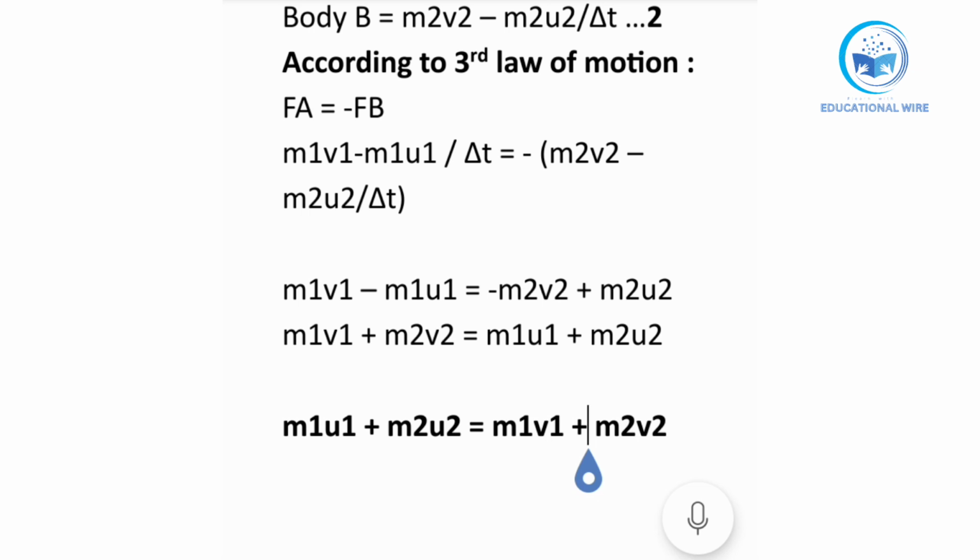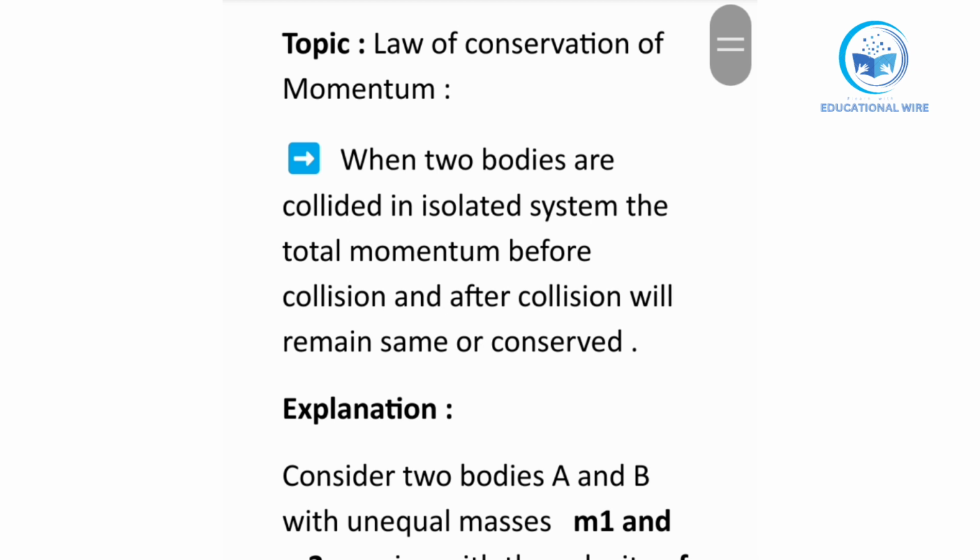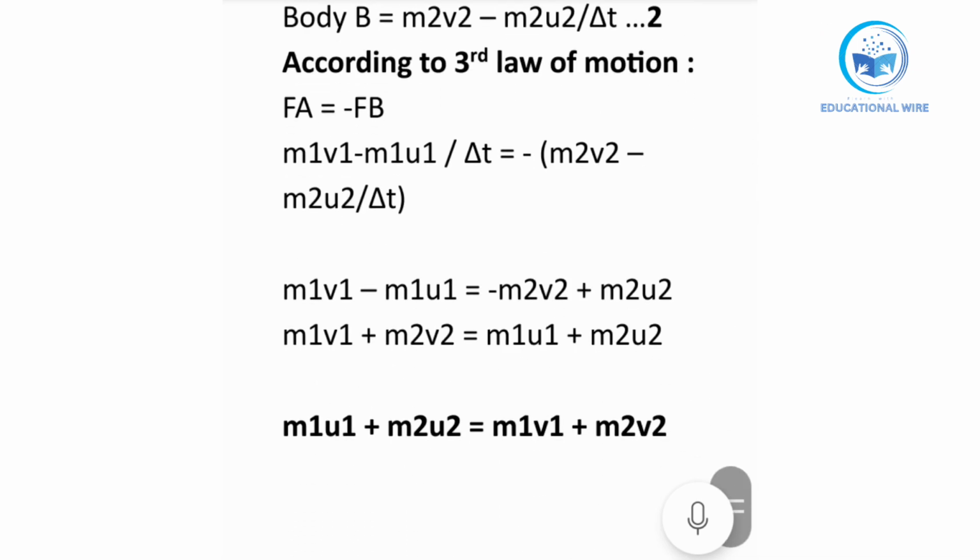So the definition was that when two bodies collide in an isolated system, the total momentum before collision and after collision will remain the same, or conserved. You have seen that we have proved that the momentum before collision is equal to after collision.